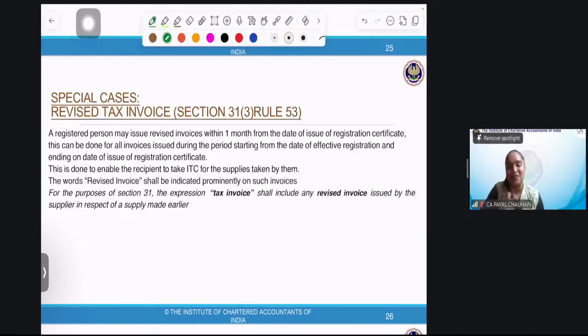You got the answer. Now, the same question I'm asking you. When does the invoice have to be issued? See, I did not answer. I just explained the situation and you got the answer. It's the movement of the goods. Now, movement of goods is involved, then the invoice will be issued either before or at the time of removal, right?